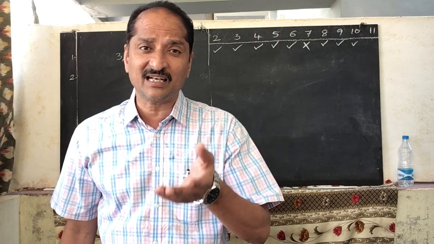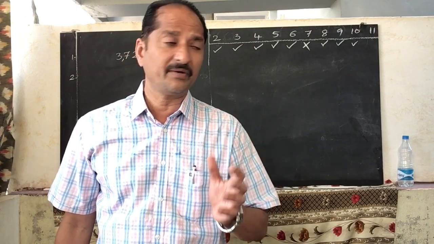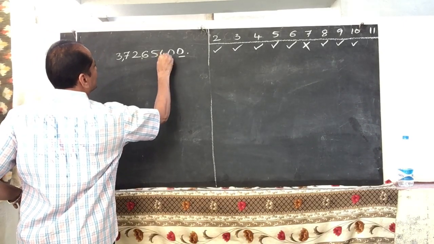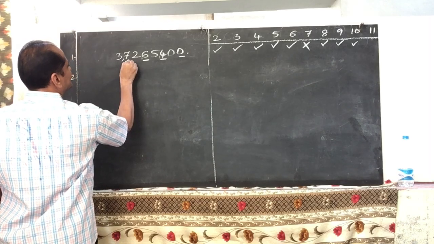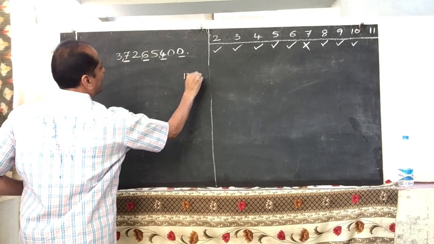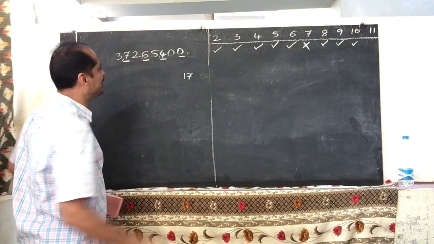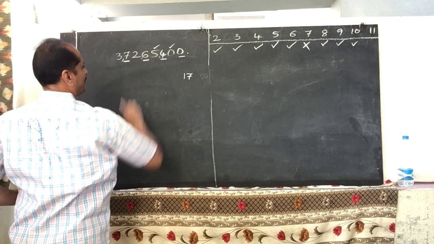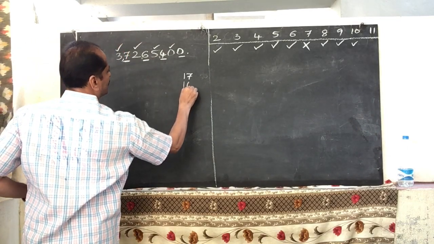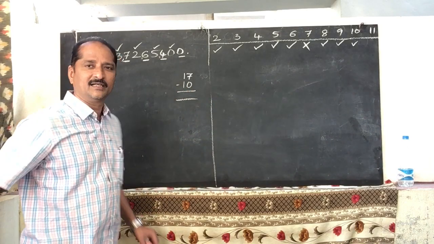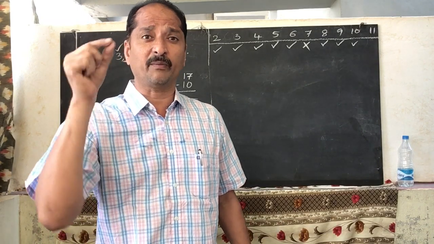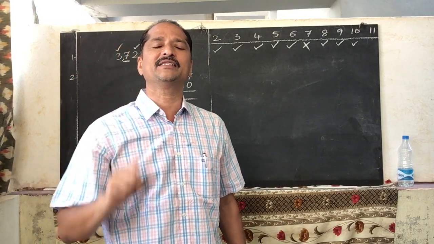Okay, once again we are revising. Already we have completed this class, so be careful everybody. Now alternate digits means this. So these are the alternate digits. Now 7 plus 6, 13 plus 4, 17. And the sum of the remaining digits: 0 plus 5, 5 plus 2, 7, 7 plus 3, 10. Now find the difference of these two sums. If the difference of these two sums is 0 or a multiple of 11, then that number is divisible by 11.